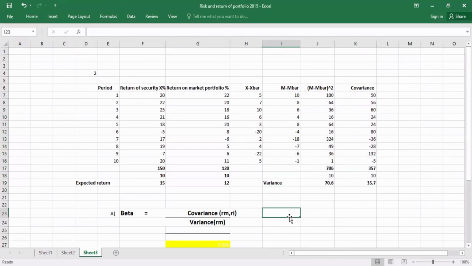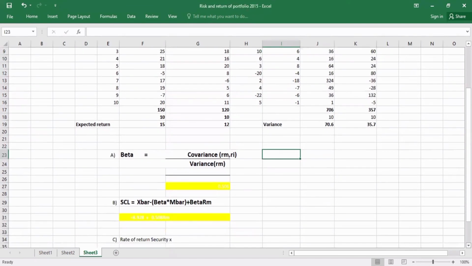Then we have to get the variance from M minus M bar power of 2, and the covariance also. The M minus M bar power of 2 total value is 706. That value divided by the number of periods, 10. 706 divided by 10, variance became 70.6. The covariance total value is 357. 357 divided by the number of periods, 10, covariance became 35.7.